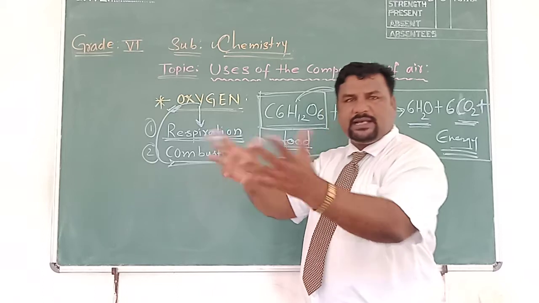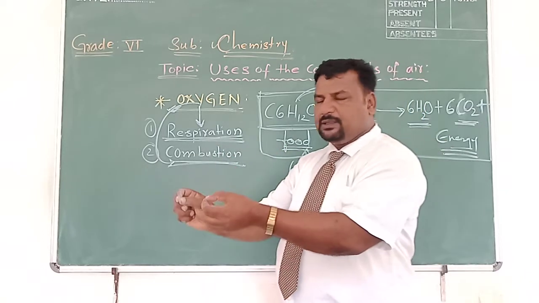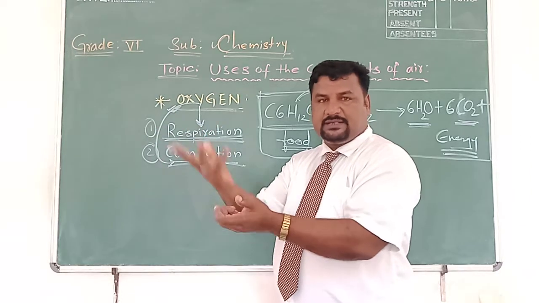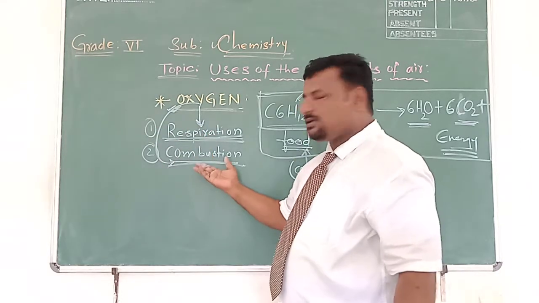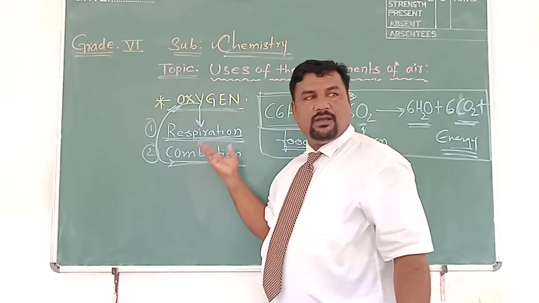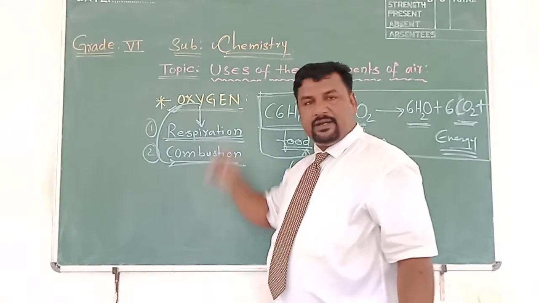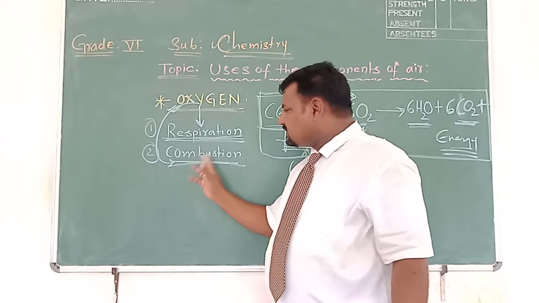During burning, we get both energies. When paper burns, it gives light as well as heat. So burning is nothing but combustion. For combustion, what is needed? Oxygen. For respiration, what is needed? Oxygen. Without oxygen, there is no combustion.